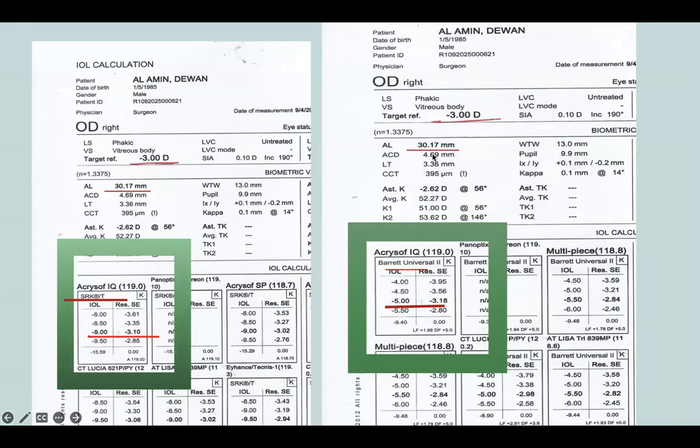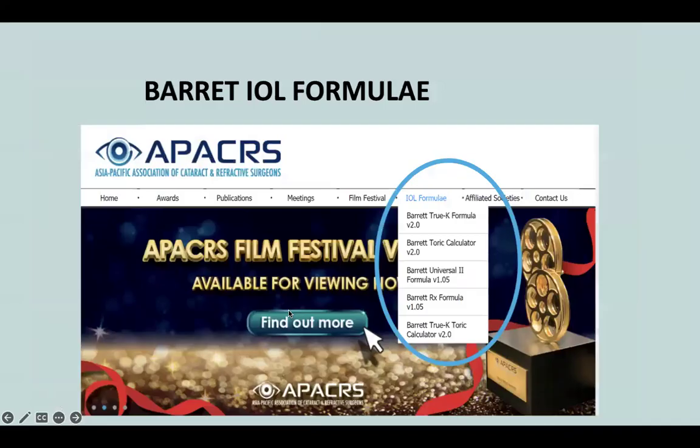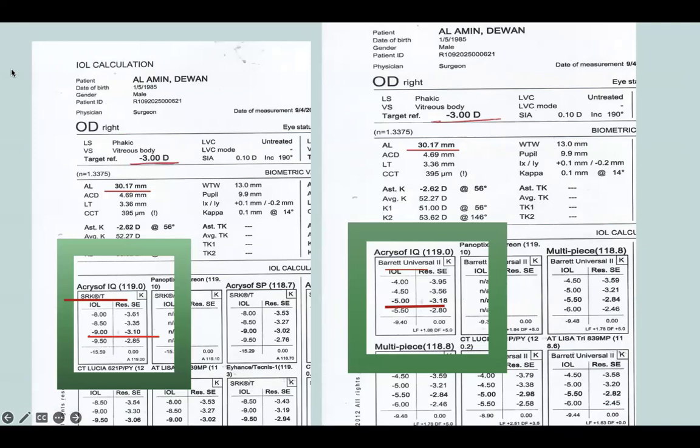When I change the formula for the same patient to the Barrett Universal formula, the IOL power suggested, instead of -9, is -5. So we have to be careful in case of extremes of axial length. This is where mistakes happen. It has been shown in studies that Barrett gives good results in extreme axial length, so I'll be following the Barrett Universal 2 and implanting the -5 in the eye of the patient.